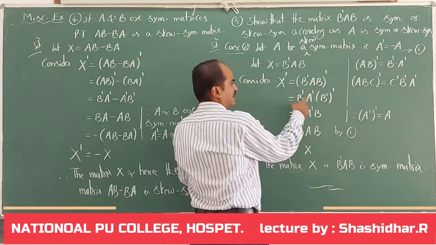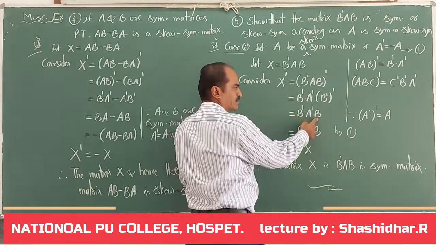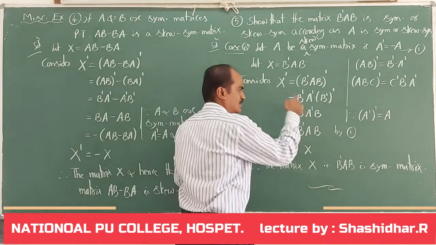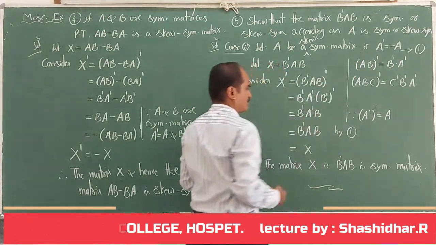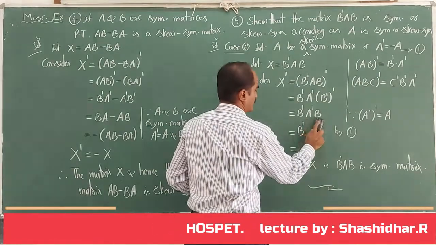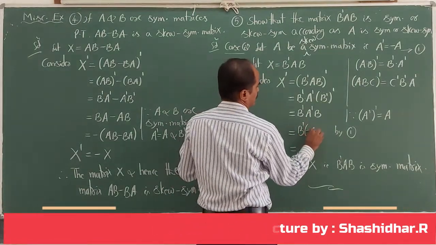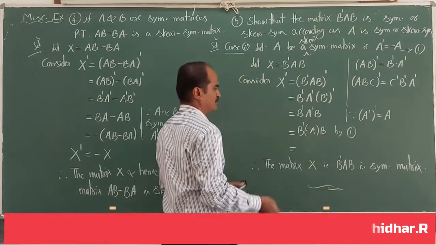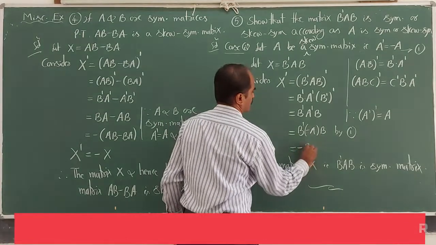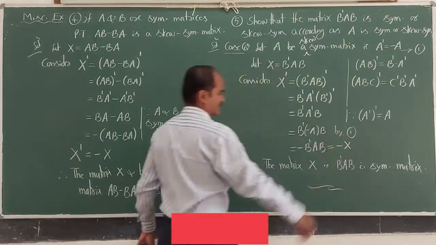It is B dash A dash B dash whole dash, which is B dash A dash into B. Now what is A dash in this case? Minus A. So here I get B dash into minus A into B, that is equal to minus B dash AB, that is equal to minus X.